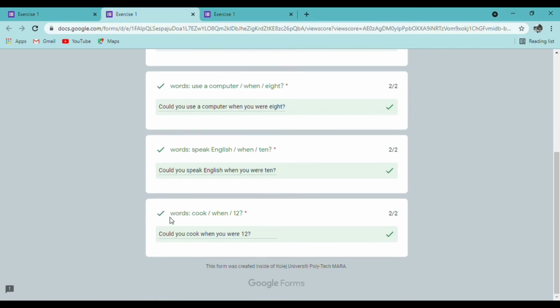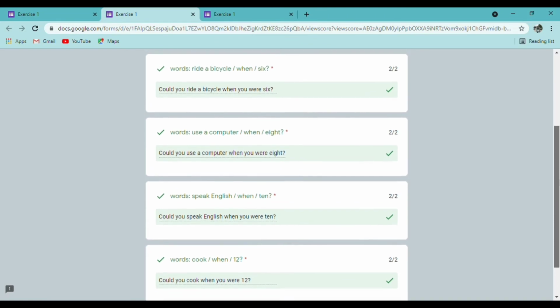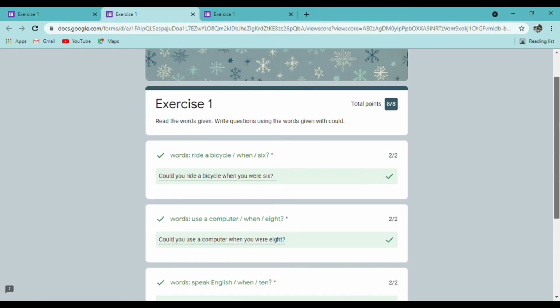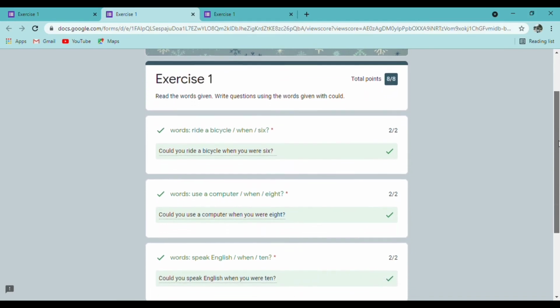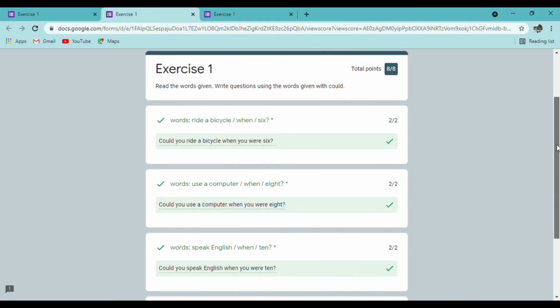Now the last one is the words cook when 12. So the answer is, could you cook when you were 12? When you answer all the questions and you got all correct, you have the full mark here, which is 8/8. It's okay if you answer incorrectly, because this is how we learn grammar.